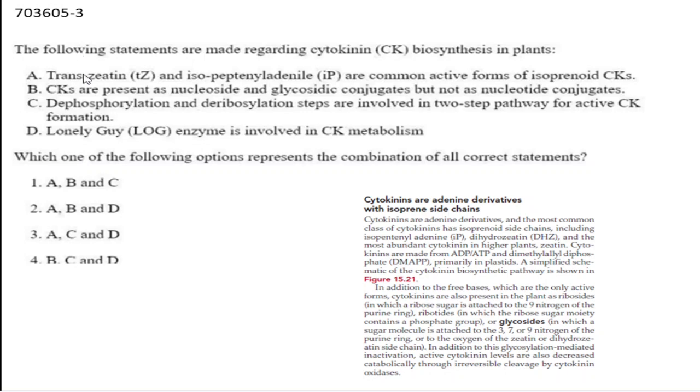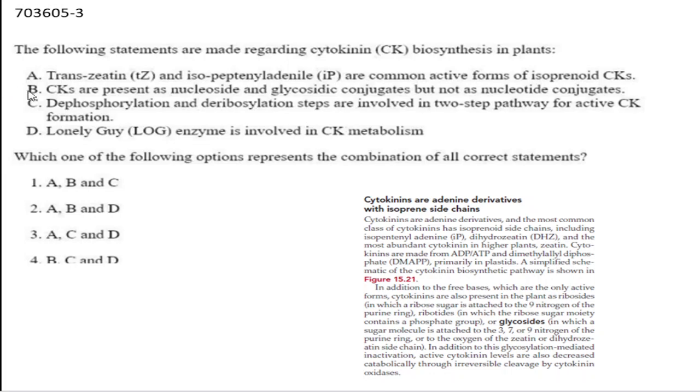Next is question ID 703605, for which they had mentioned option number 3 is correct, which means they asked us to pick the correct statement. So first is trans-zeatin and isopentenyl, but it is isopentenyl adenine and dihydrozeatin that are the most common cytokinins, and here they had given something somewhat different. I don't know whether it is a printing mistake, but A is an absolutely incorrect statement. So I think those students who attempted this question will be getting marks. I'm not sure about CSIR, so we need to wait for the official answer from CSIR. I'm just predicting, I'm just telling my view.